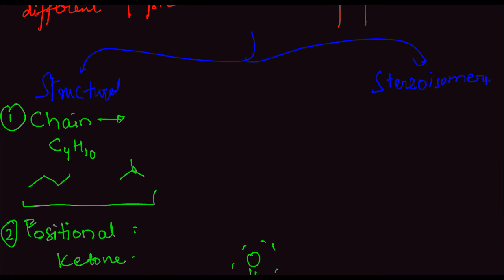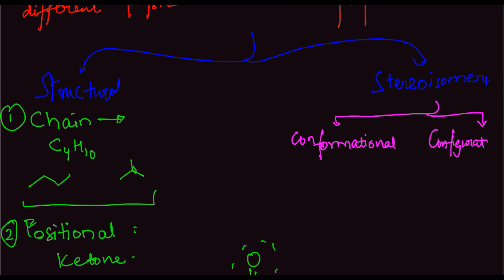So next we move to the other type, which is stereoisomers. Stereoisomers are of two types broadly. There is conformational and there is configurational. Now, conformational is again of two types: optical isomers and geometric isomers.